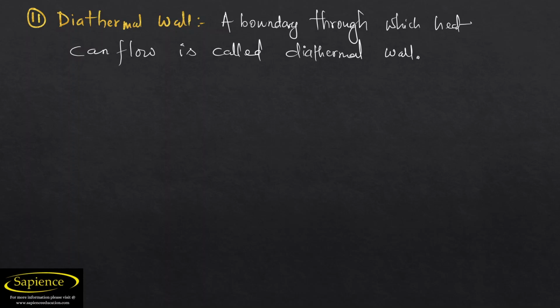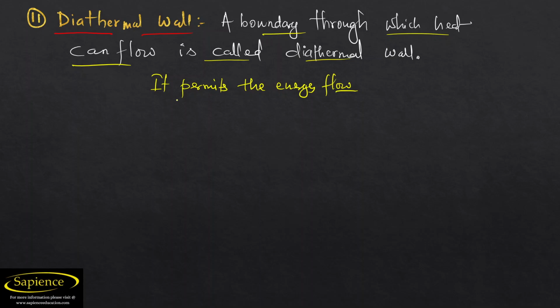Now, I will discuss the diathermal wall. Diathermal, very important. What is a diathermal wall? A boundary through which heat can flow is called a diathermal wall. This type of wall permits the energy flow.